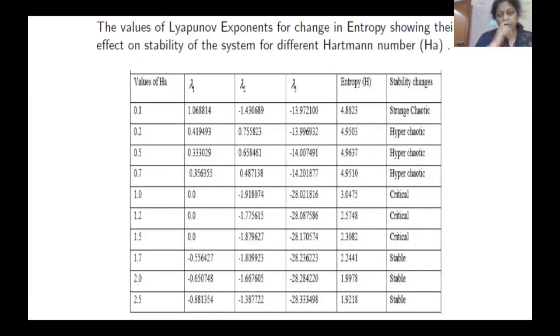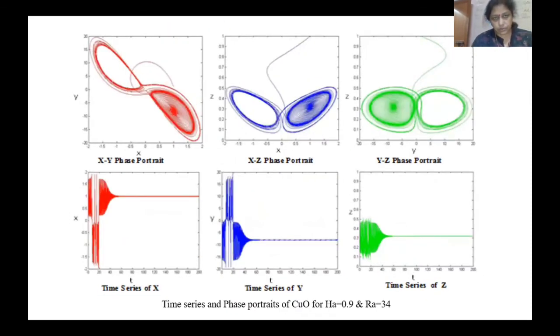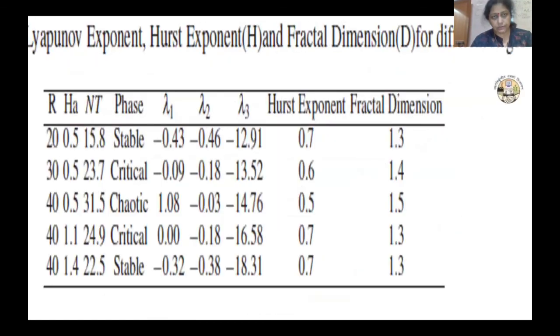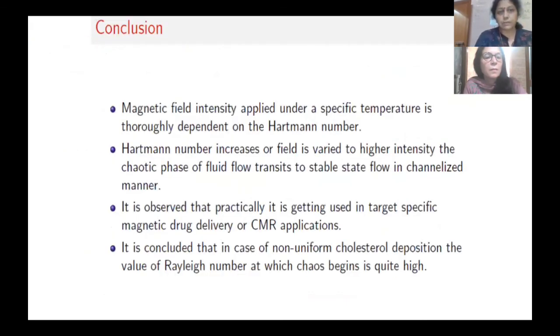So basically, what is the purpose? Now I'm coming to show you the conclusion. These are the stable cases and all the eigenvalues are there. Basically the magnetic field intensity applied under a specific temperature is thoroughly dependent on the Hartmann number. As the Hartmann number increases or the field is varied to higher intensity, the chaotic phase of fluid flow transitions to the stable state flow in a channelized manner.